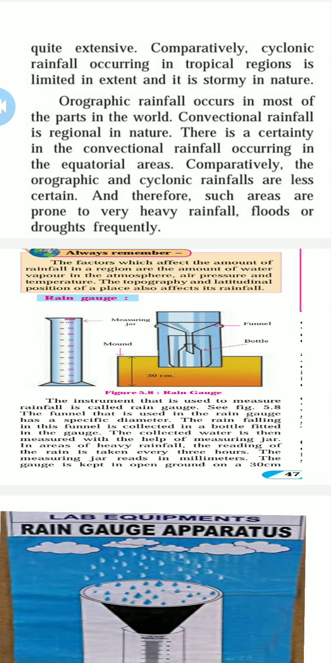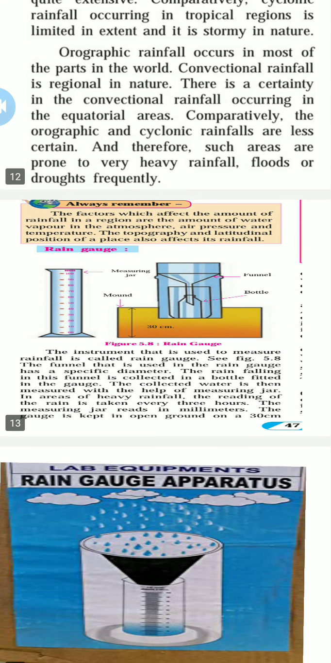Let's start. The instrument that is used to measure rainfall is called a rain gauge. See figure 5.8. The funnel that is used in a rain gauge has a specific diameter. The rain falling in this funnel is collected in the bottle fitted in the rain gauge. See, this is the small open bucket.